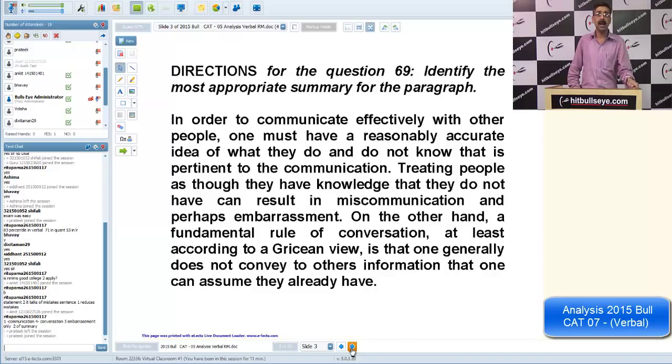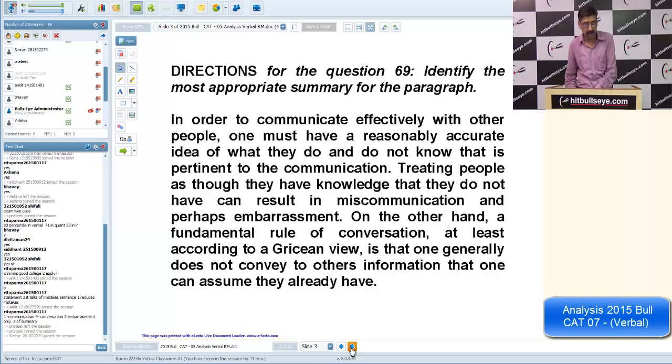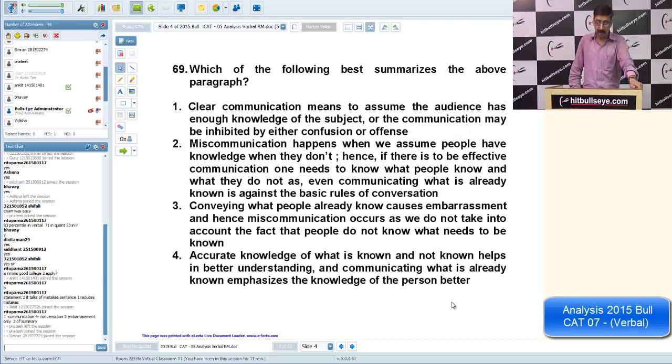This will teach you, while taking your RC classes, how to track the main idea. Summary means whatever the author picked up, you need to pick up the major keywords and ideas, that's it. But again, the choices were too close this time. The passage is easy to read and easy to understand, but this time we kept the choices very close. So let us talk about the options now.